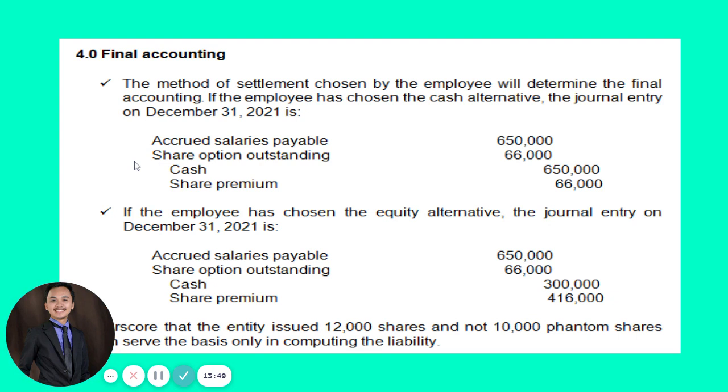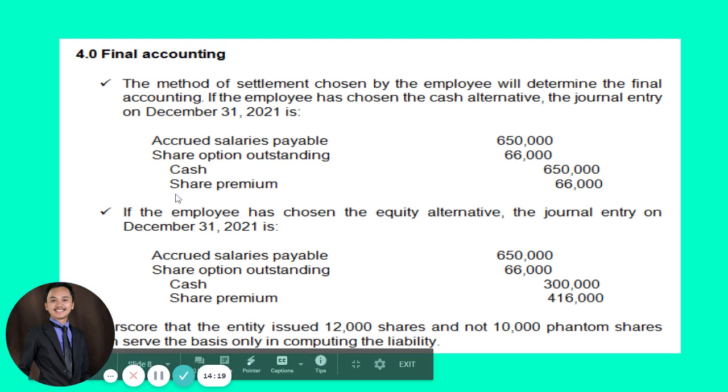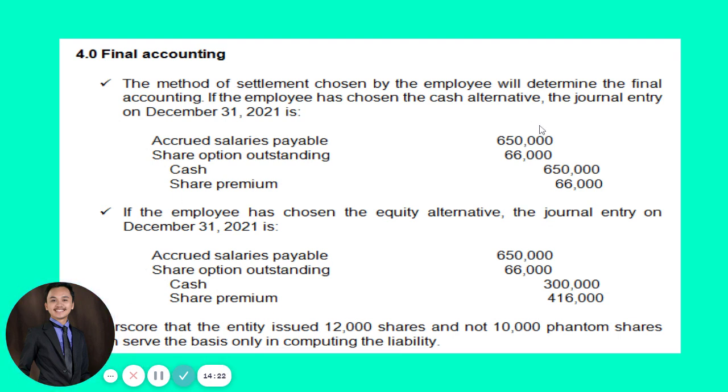Since it was credited last time, we will debit share options outstanding for 66,000 and then credit share premium for 66,000. So share options outstanding, if not exercised, will be credited to share premium. And also, since the cash alternative was chosen, there is a payment of cash of 650,000. So debit accrued salaries payable to close it out, amounting to 650,000, and then credit cash for 650,000. So where did we get this 650,000?